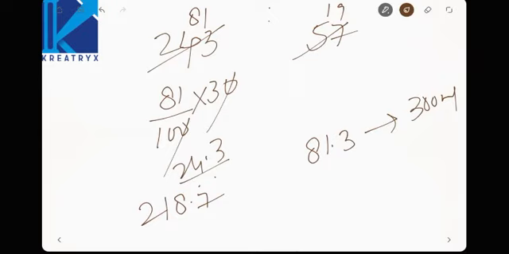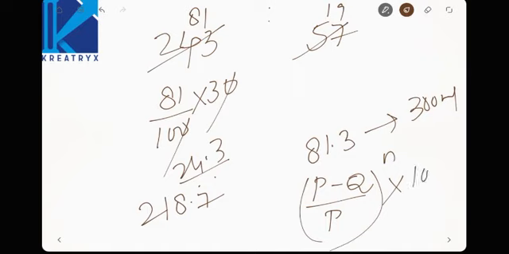So we have a simplified formula: (P minus Q) by P, whole to the power of n, into 100. P is nothing but the mixture and Q is nothing but the replenished quantity. Now what will we get here?